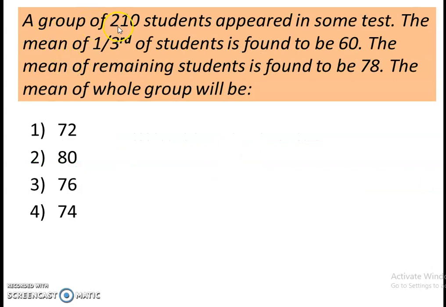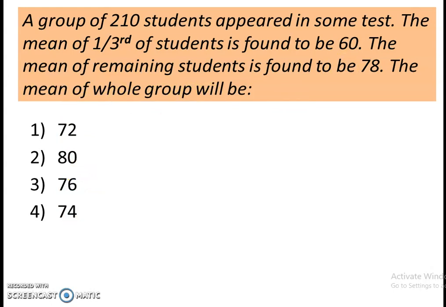Now the question is, a group of 210 students appeared in some test. The mean of 1/3 of students is found to be 60. The mean of remaining students is found to be 78. The mean of whole group will be, and options are given.